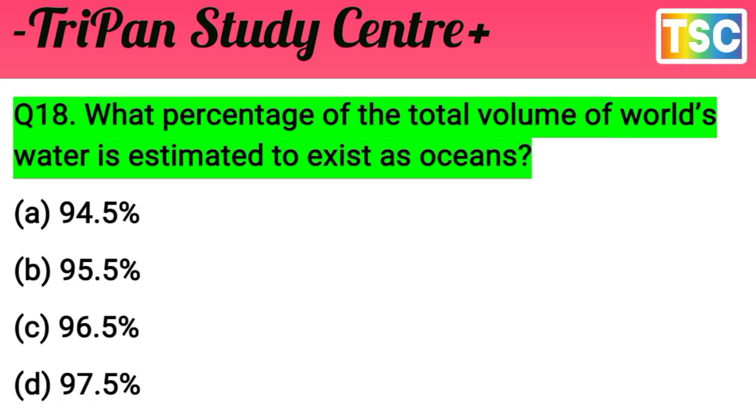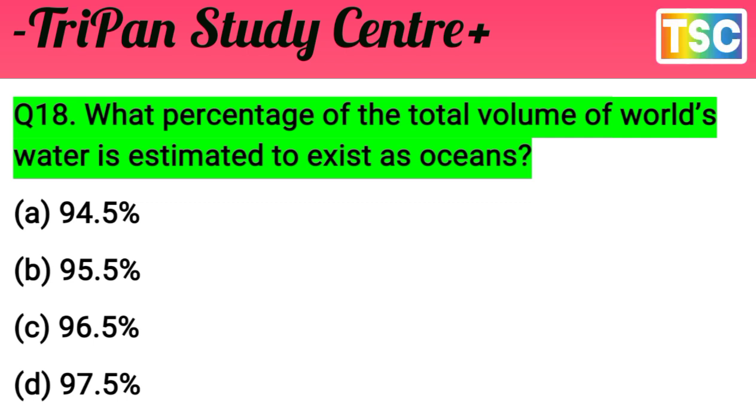The next question arrives here, that's important. What percentage of the total volume of the world's water is estimated to exist as ocean? The question is clear and very important for the exam. A is 94.5%, B is 95.5%, C is 96.5%, D is 97.5%. I give you a few seconds to test your knowledge. Choose one of the four options.